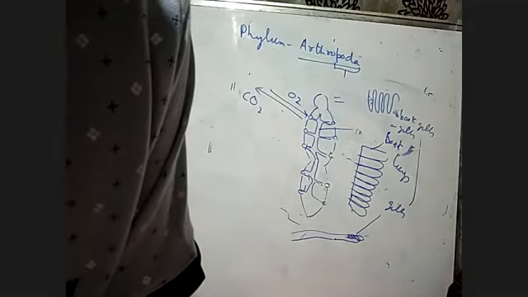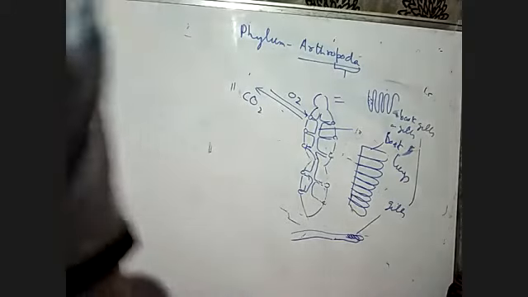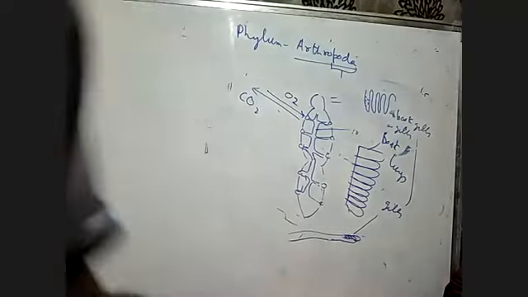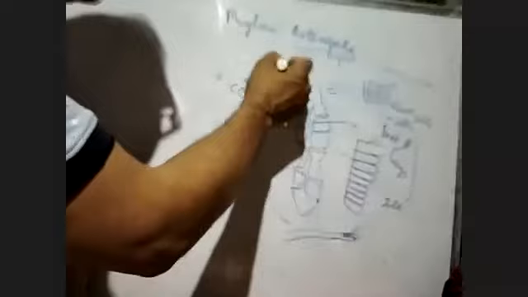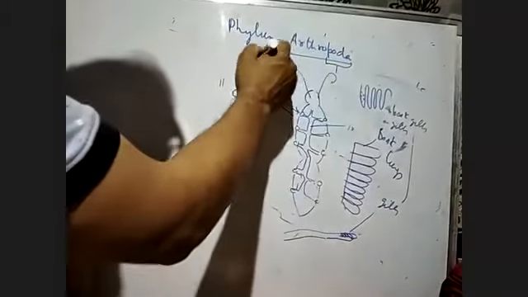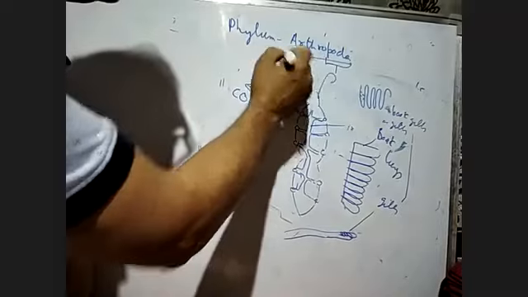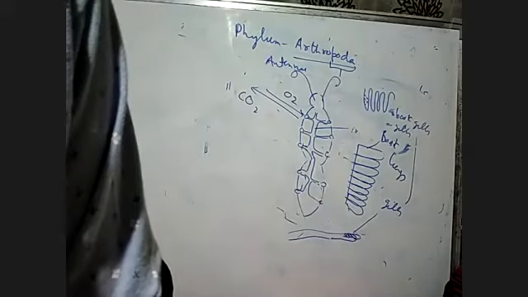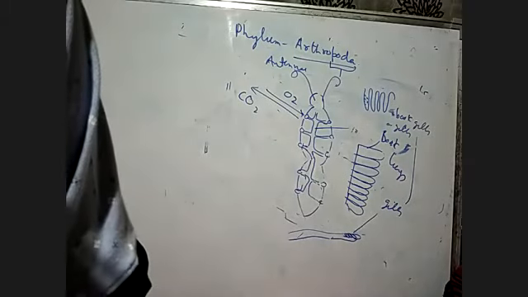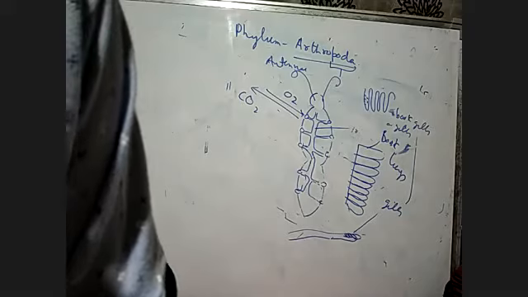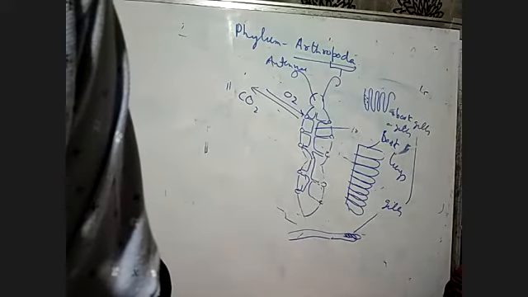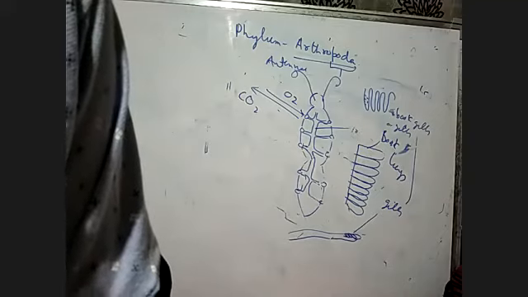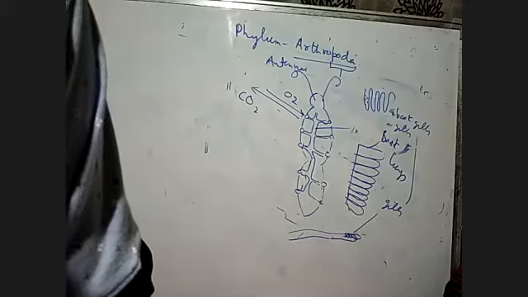Sensory organs in arthropods are the antennae and eyes. Just now we saw in the butterfly, these are antennae. Their main function is to sense the chemicals of the environment. Suppose they want to eat a leaf. Before eating the leaf, the antenna will recognize whether there is a toxin in the leaf or not.